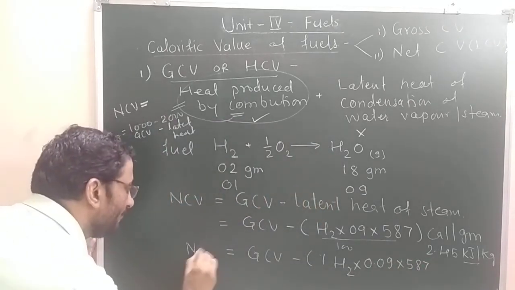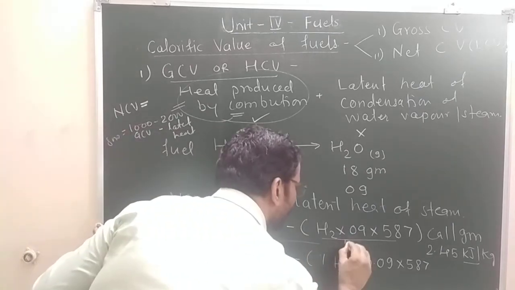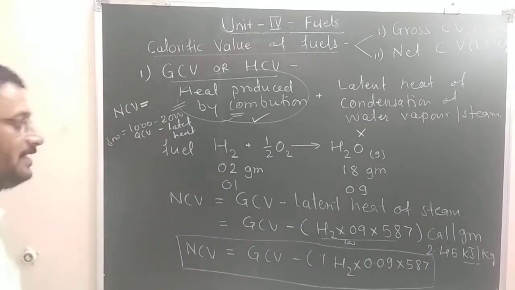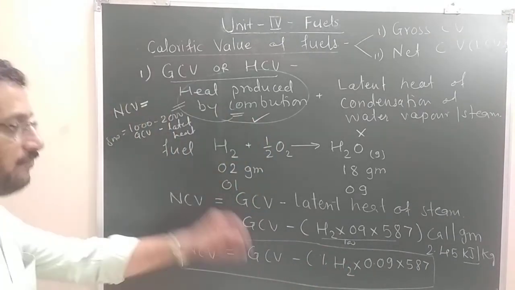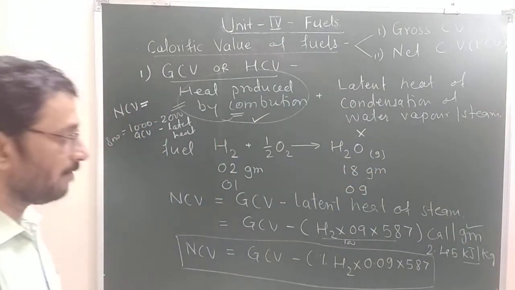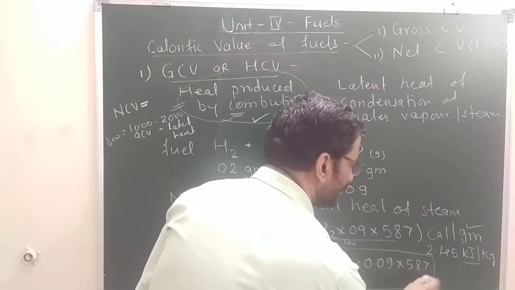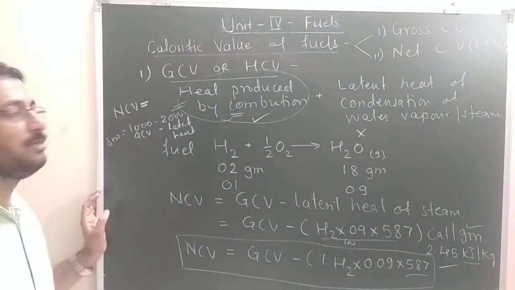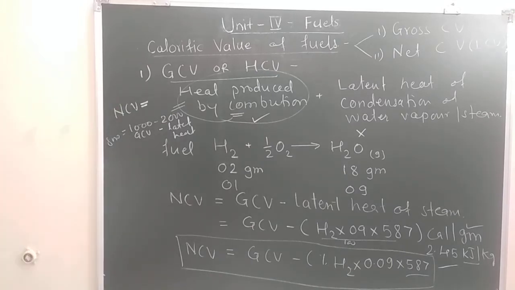So NCV is equal to GCV minus percentage of hydrogen into 0.09 into 587. Unit will be calories per gram. Or if you want to use the other unit, instead of 587 you have to use 2.45 kilojoule per kilogram. This is the relation of NCV and GCV.